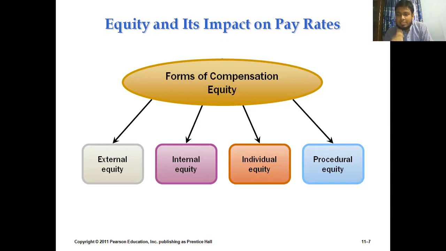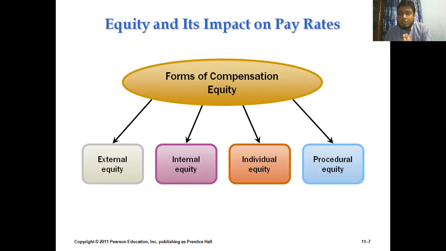That means equality is suggesting that all people are same, but equity is suggesting that all people are not same, but they are unique, they are different. So they should be paid based on their merits. They should be paid based on their performance. They should be paid based on their skills and experience. So that's the basic connotation of equity. So we should care about equity, not equality. Okay, so there are differences between men, there are differences between women. So we need to concentrate on these particular issues of equity while developing the pay policy for the organization.